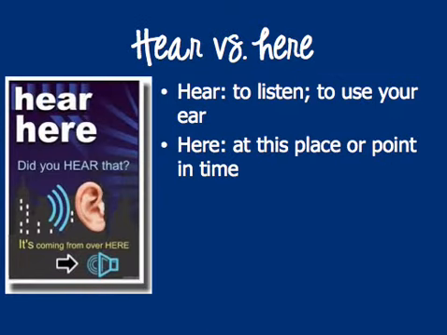Hear, H-E-A-R, versus here, H-E-R-E. Hear with an E-A-R is to listen or to use your ear, and that's how a lot of people remember it, with that E-A-R, whereas here, H-E-R-E, means at this place or point in time.